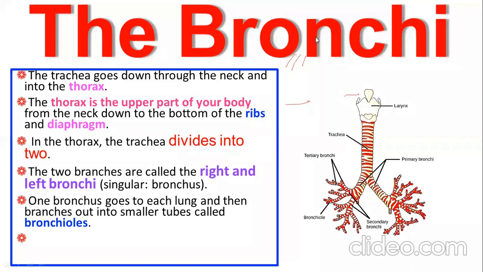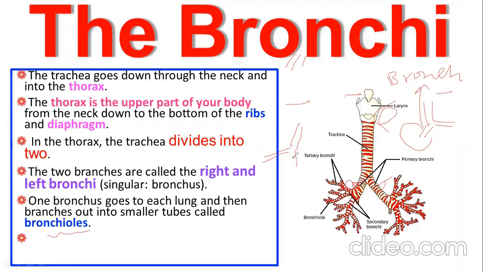You can see here bronchi, one and another. This is the trachea dividing into two parts and entering the lungs, and this part is called bronchi. One bronchus goes to each lung and then branches out into small tubes called bronchioles. The bronchi divide again and again and become small thin tubes that contain no cartilage. You can see here, this is a bronchiole.